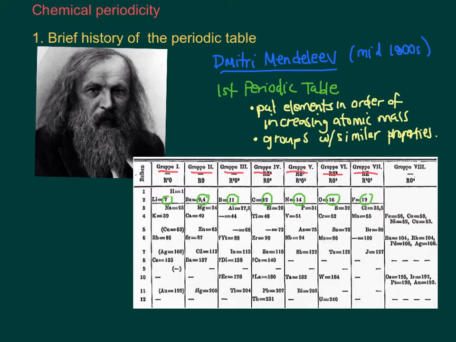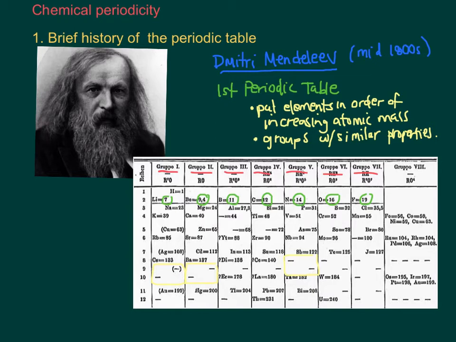Something really cool when he made the periodic table is he noticed that there were gaps in the periodic table. So places where there were elements that should be there that we don't know about. And so he actually left gaps in the periodic table and was able to write down what the properties should be of those elements that had yet to be discovered. And that's pretty cool.